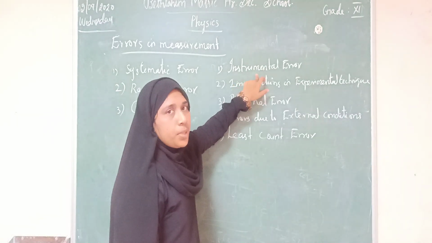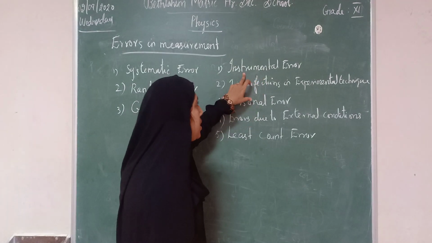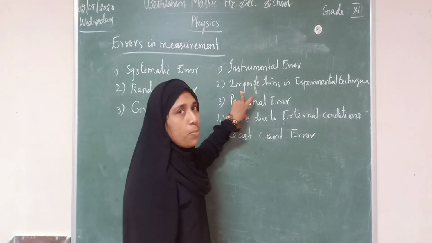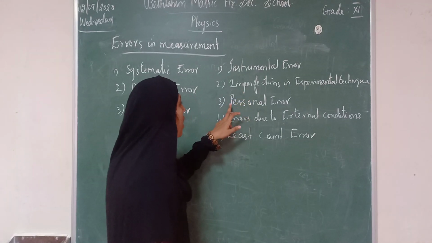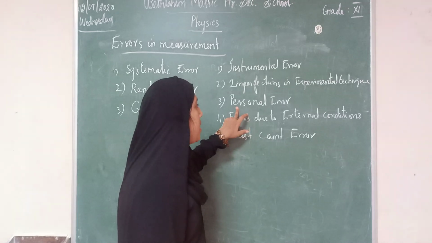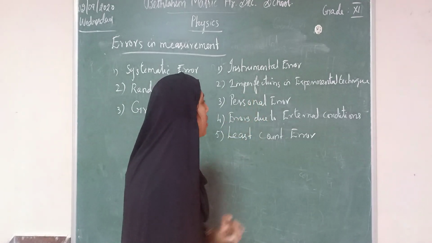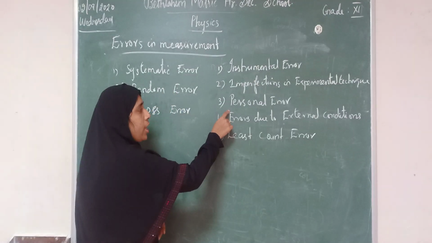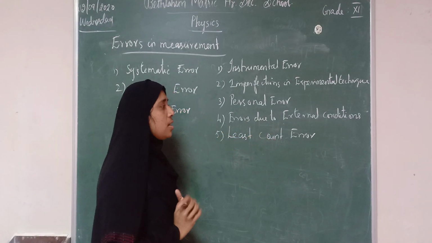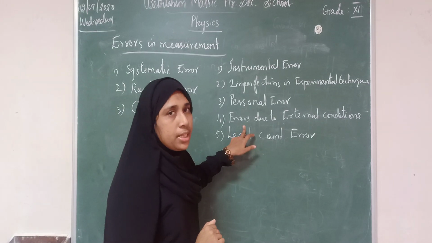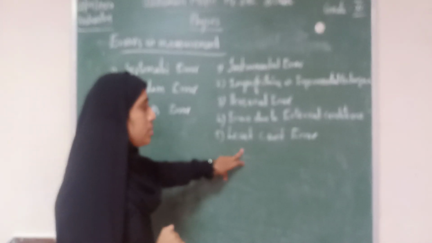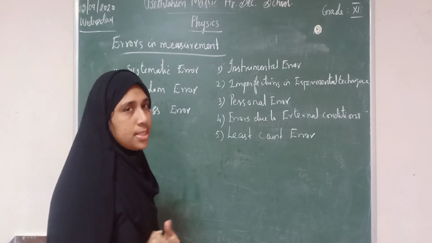Instrumental error is because of the fault of the instrument. By choosing the correct instrument, we can avoid this. Imperfections in experimental technique, by setting the instrument properly, we can avoid the error. And personal error, when we are reading or recording the observations, by taking precautions, the personal error can be avoided. Just carefully when you are observing the reading, we can get the correct answer. Error due to external conditions is due to climatic changes. And least count error is when we do not take into account the smallest value measured by the instrument.